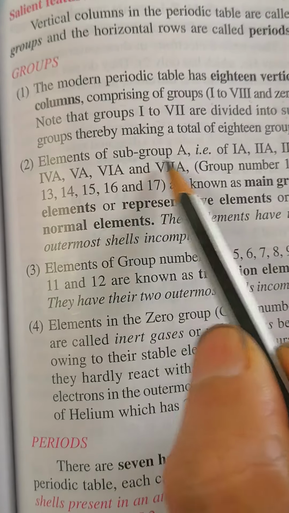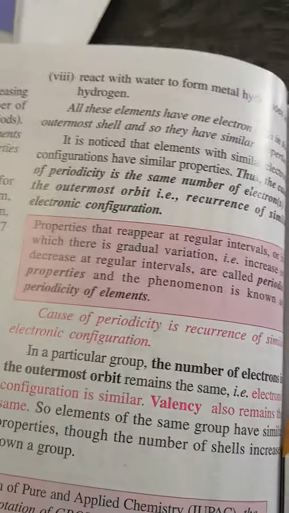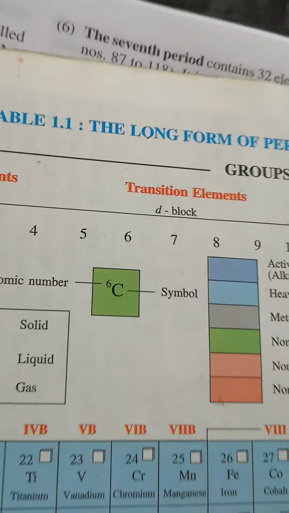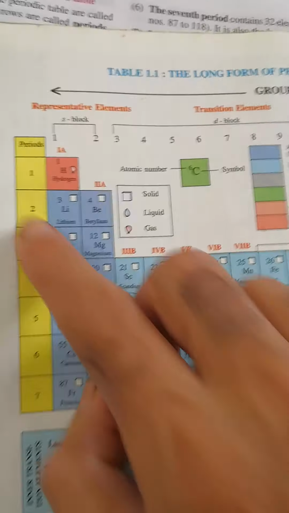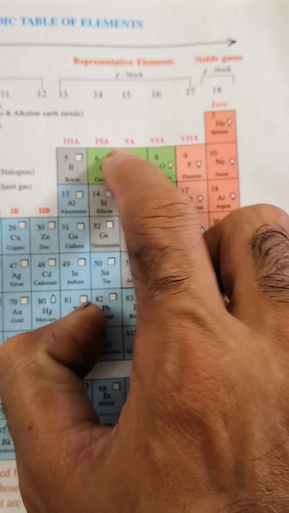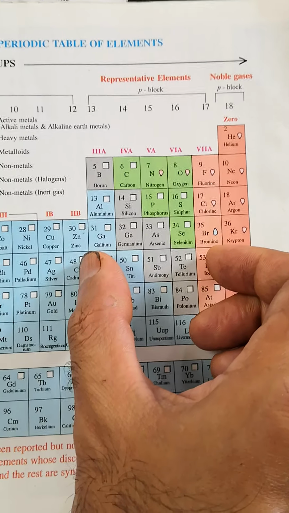So elements of subgroup A, you can check here. Let me take a book. In the periodic table, you have to take a periodic table. You can check here. Look, 1A, 2A: these are the s block elements. On the other side, 3A, 4A, 5A, 6A, 7A and the 0 group. These are known as up to group 17.